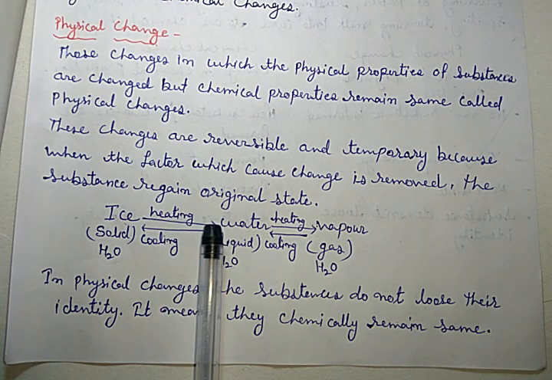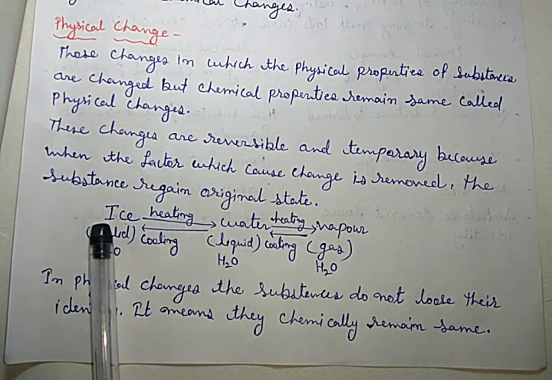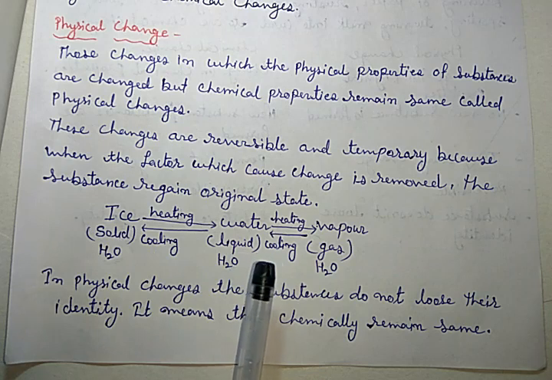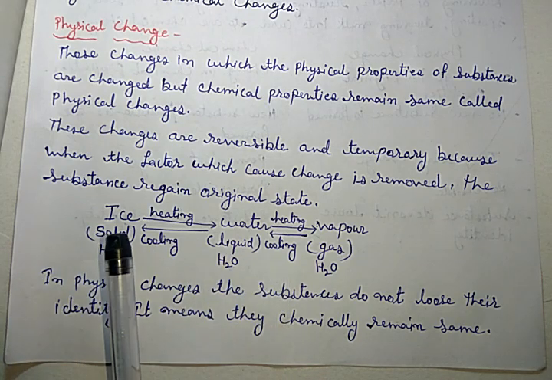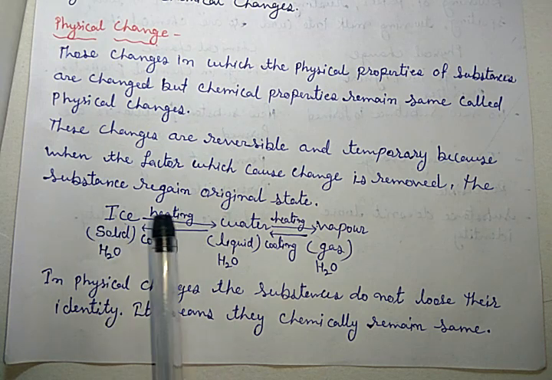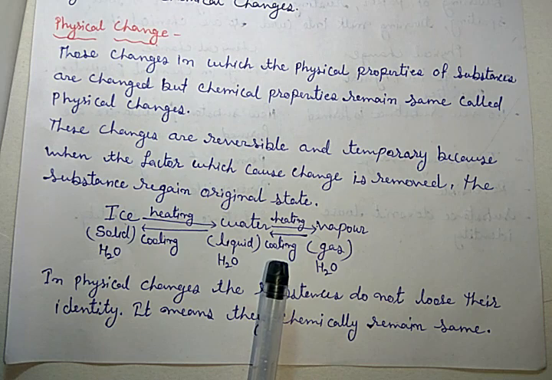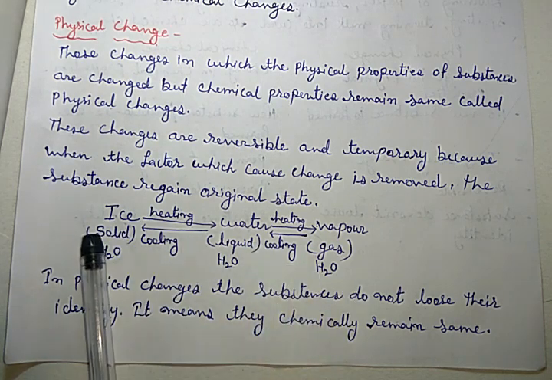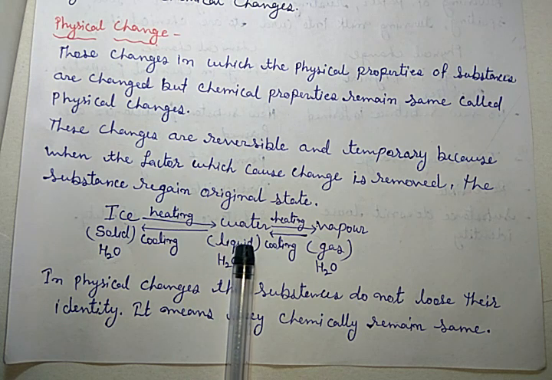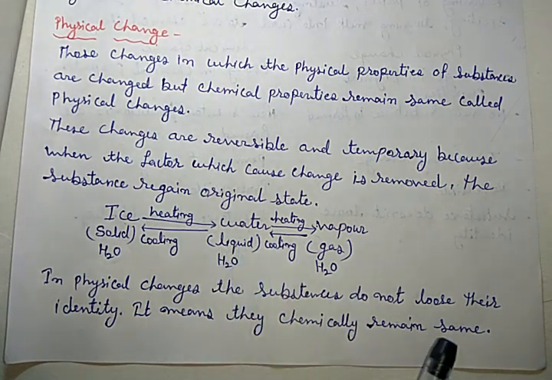Suppose by lowering the temperature we convert water into ice. What did we do? Lowered the temperature. If I remove this factor, that means if I heat the ice and again allow it to come to room temperature, then it again converts into the liquid form, that is water.